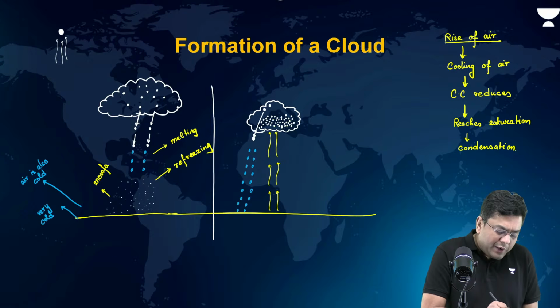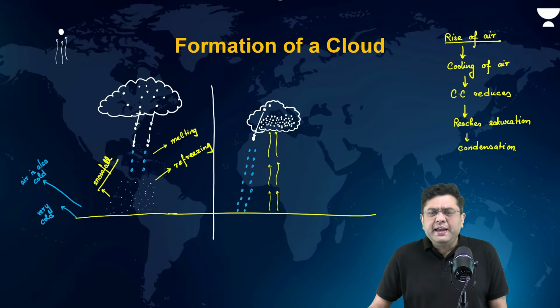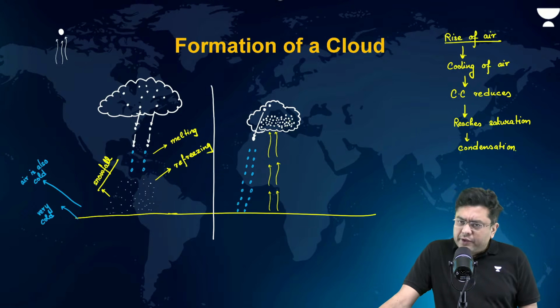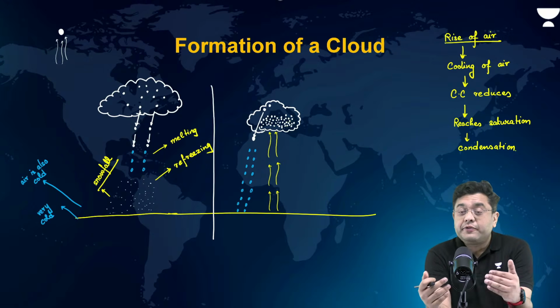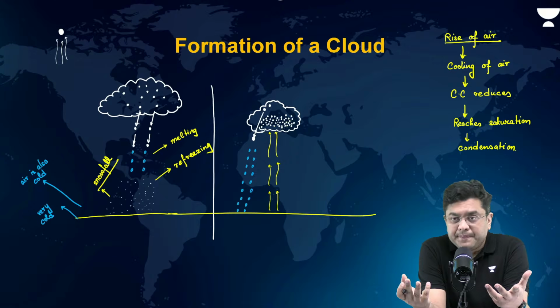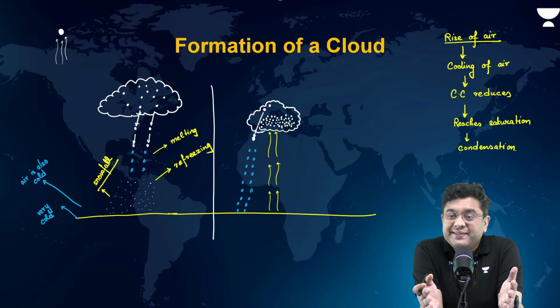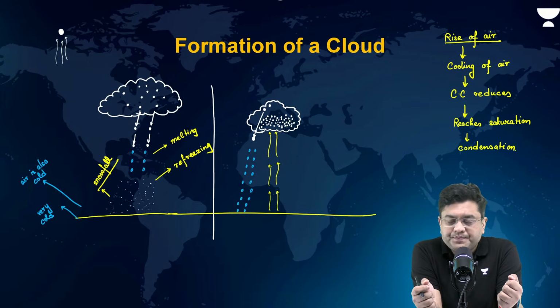Okay. Now, what is the concept of artificial rain, by the way? That is also something which you study in current affairs quite often. What is this concept that artificial rainfall is being created? You see, in areas, for example, like Delhi, right? In areas such as UAE, Gulf nations.